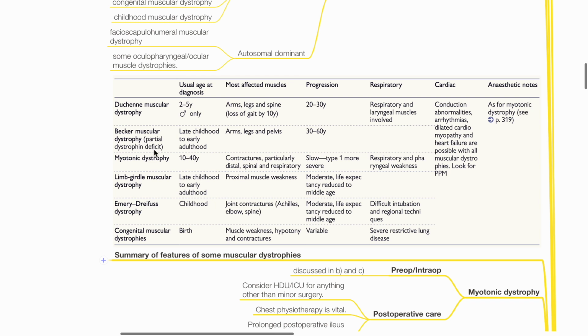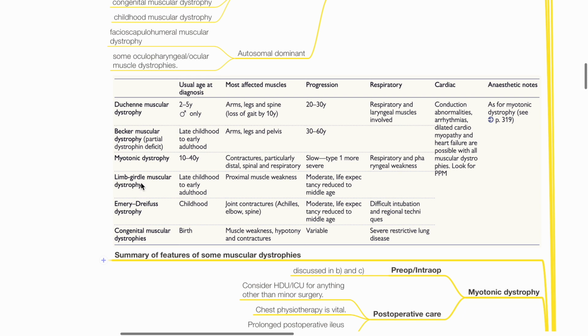Becker's MD is due to partial dystrophin deficit with usual age at diagnosis in late childhood or early adulthood. Most affected muscles as for Duchenne's, progression 30 to 60 years old. Myotonic dystrophy: usual age at diagnosis is 10 to 40 years old. Most affected muscles include distal, spinal, and respiratory muscles. Progression is slow. Type 1 is more severe. Respiratory and pharyngeal weakness is common.